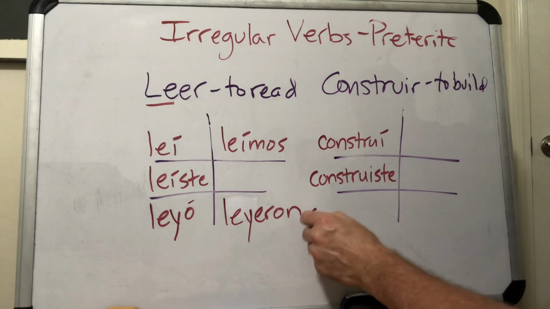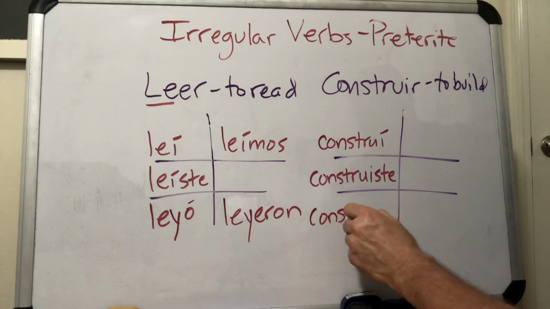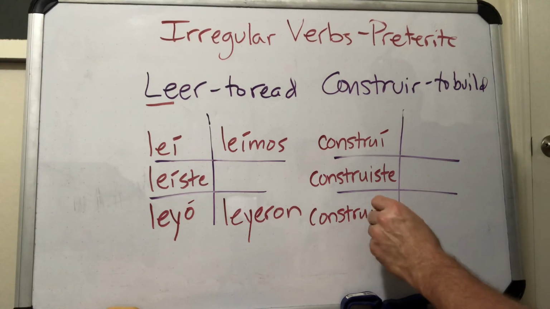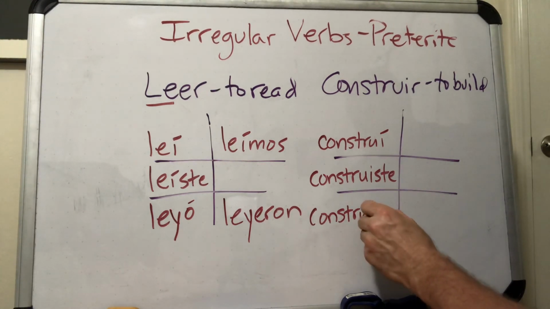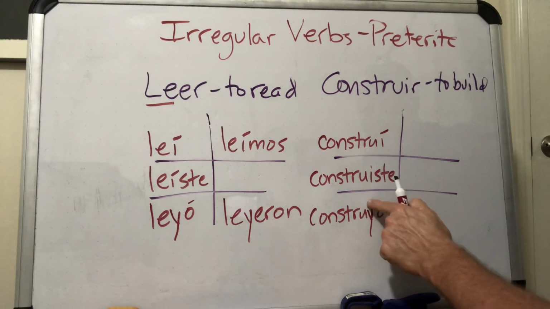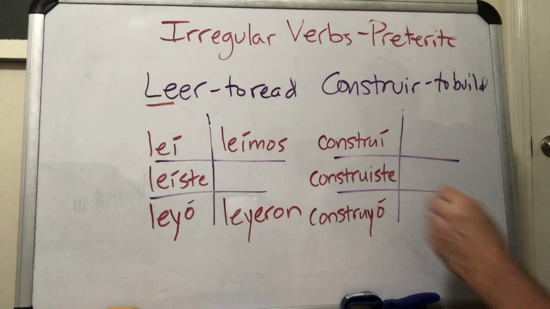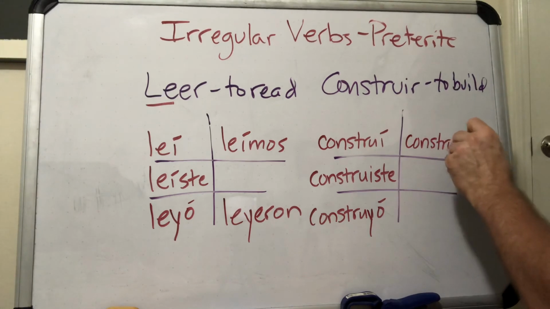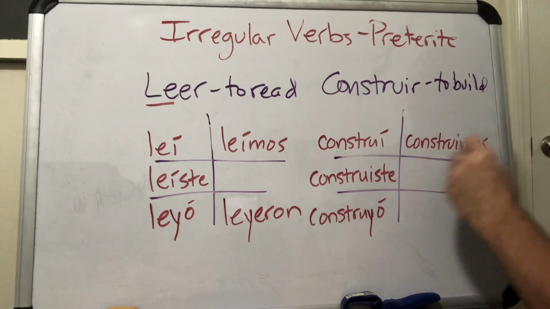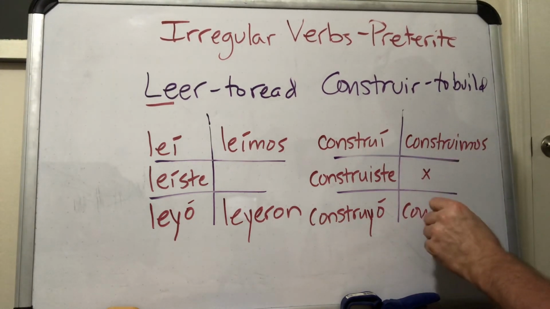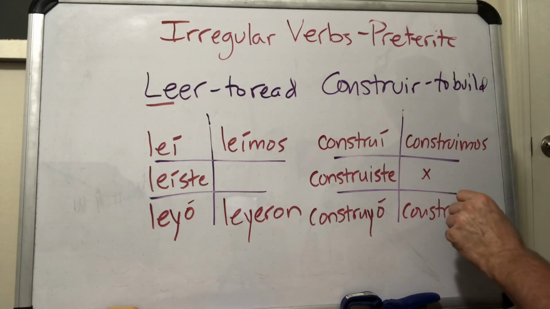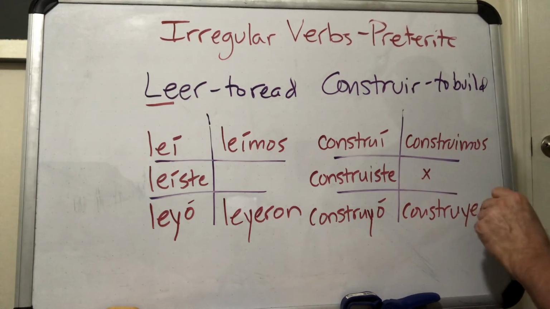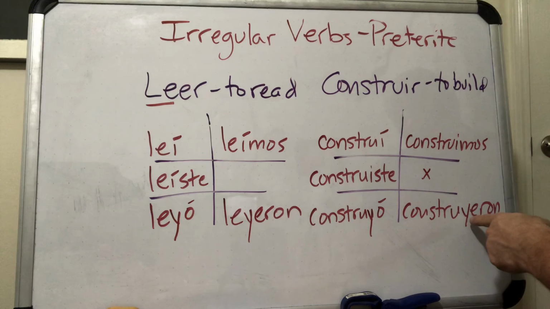Here's where we're gonna run into our issue. Construió, where we end up with 3 vowels in a row. So same thing, we're gonna change that to a Y. So we have construyó. Construimos. And then construyeron. I'd already changed that I to a Y.